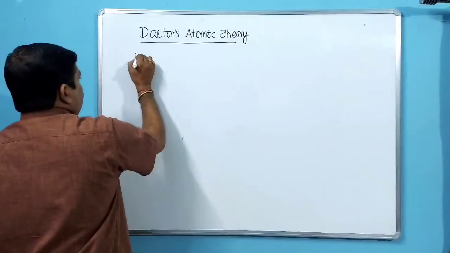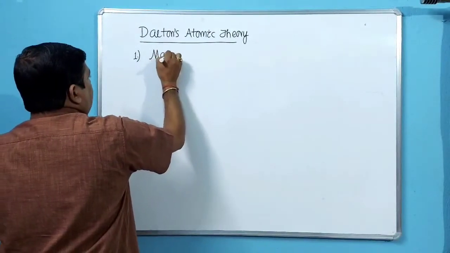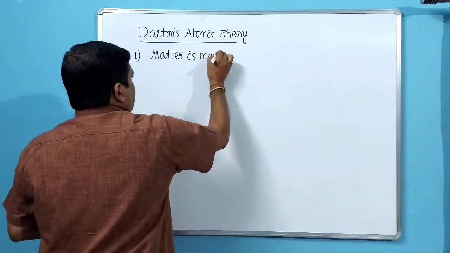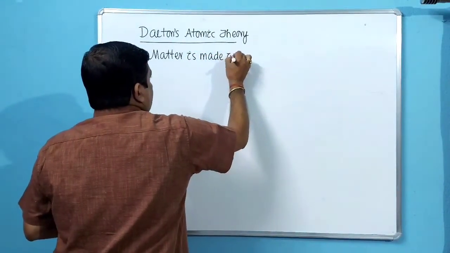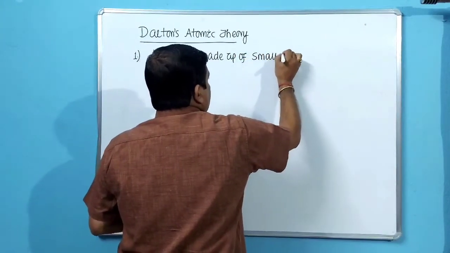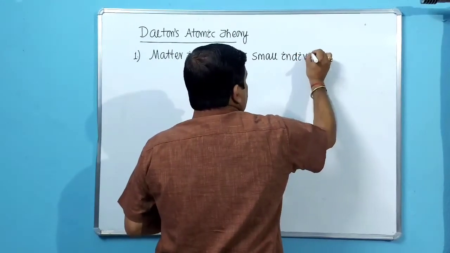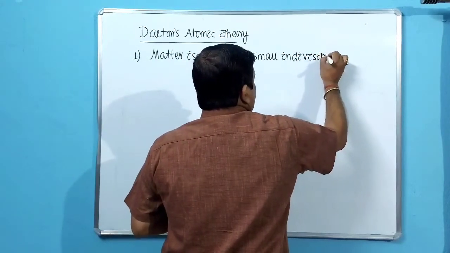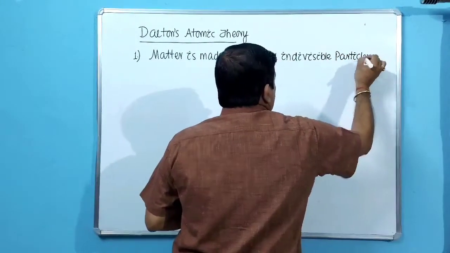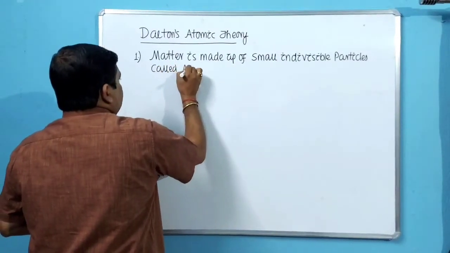What are the postulates? Number 1 postulate, as per John Dalton, matter is made up of small indivisible particles called atoms.